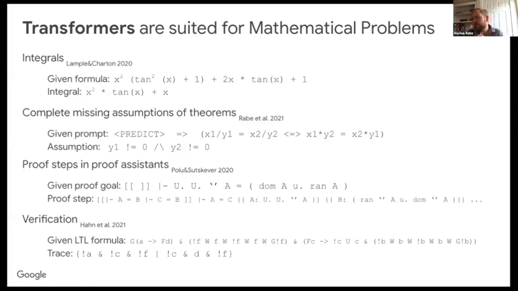Stanislas Polu and Ilya Sutskever have shown that you can also directly use these transformer networks in proof assistants, feeding back into the theorem proving track. And Christopher Hahn and some collaborators have shown that we can even directly solve some problems in verification, like predicting the traces that satisfy LTL formulas, and again, sometimes compete with tools that were designed for that and that rely, for example, on SAT solvers. It's a pretty impressive demonstration.